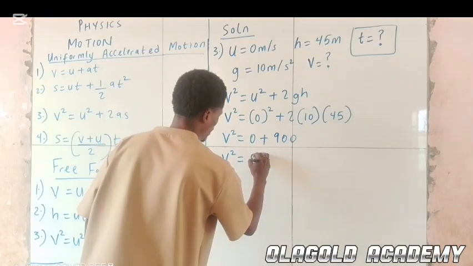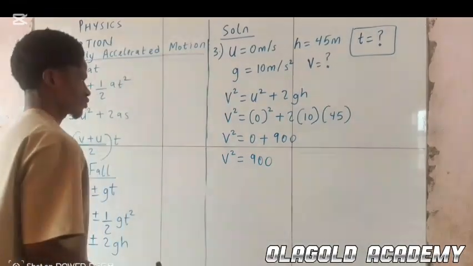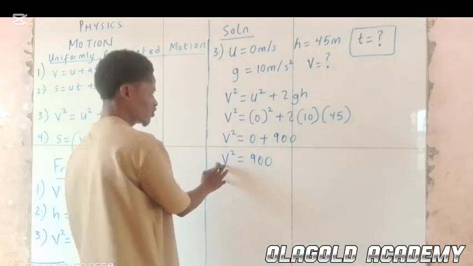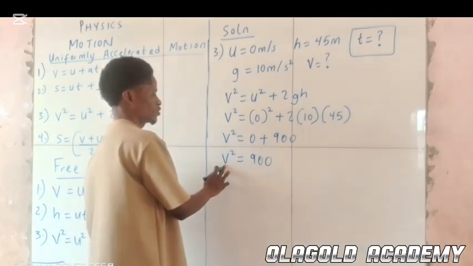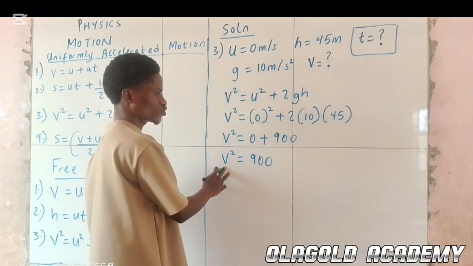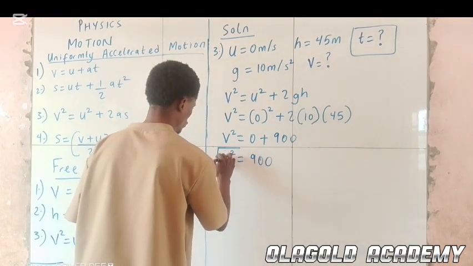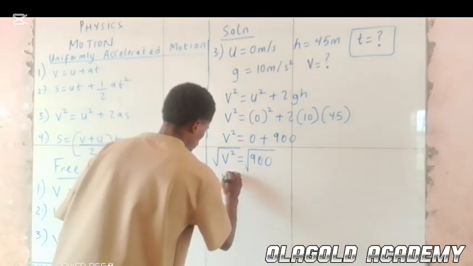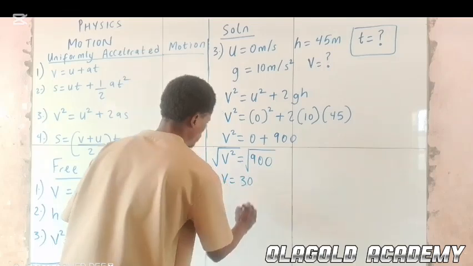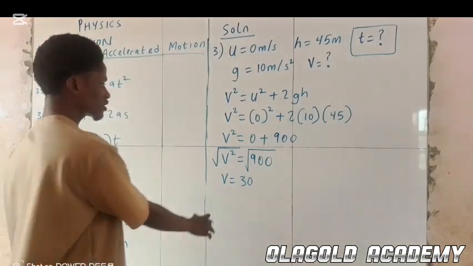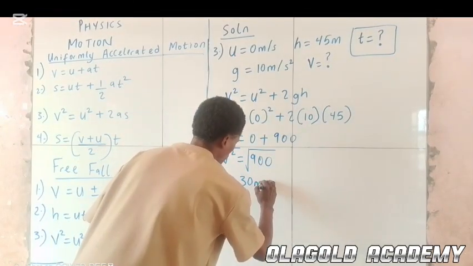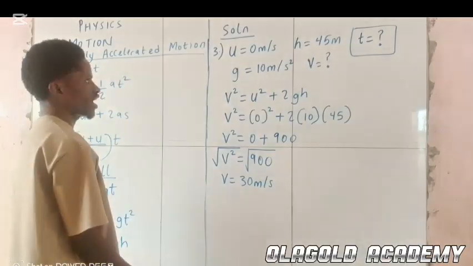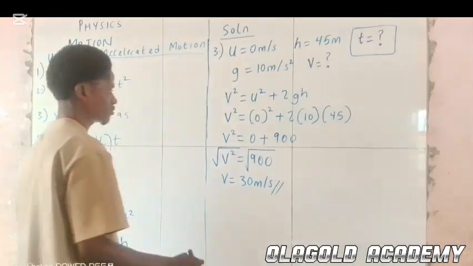We have 900. We are looking for v, not v squared. So we look for the square root of both sides. So v equal to 30. 30 what? Meter per second.